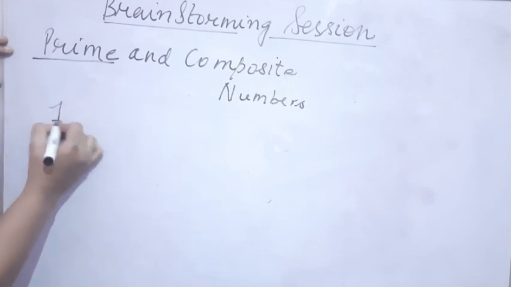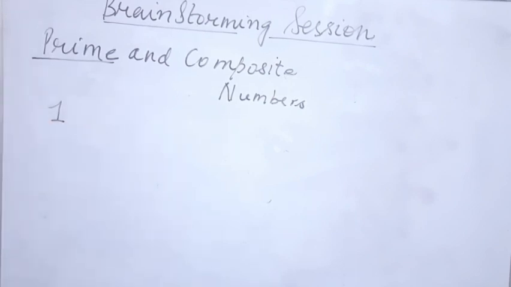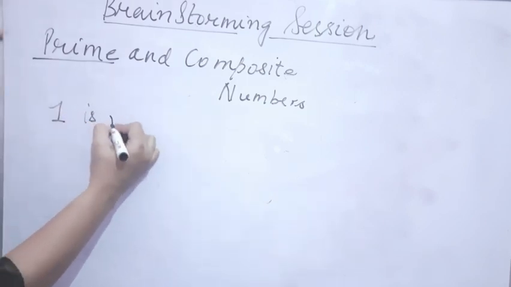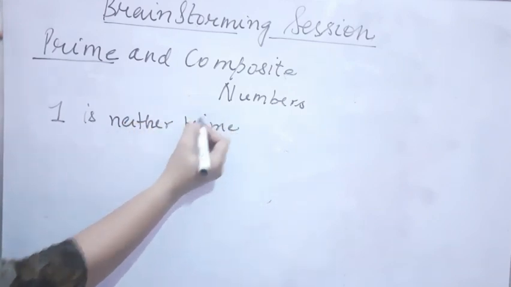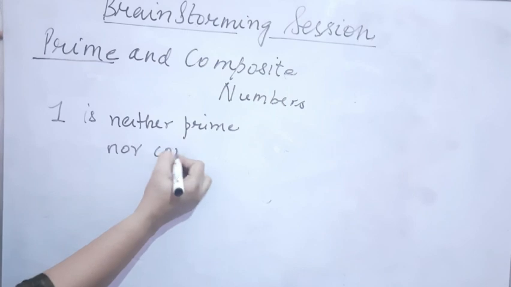Tell me about 1. Which type of number is 1? Is 1 a prime number? Yes or no? Very good, students. 1 is not a prime number. 1 is neither prime nor composite. ना ही ये prime है, ना ही ये composite है.